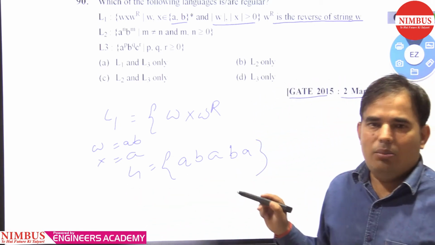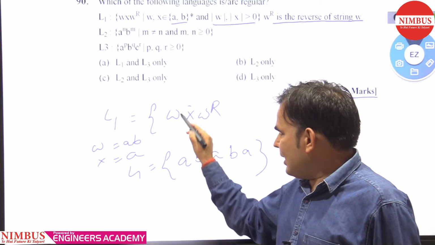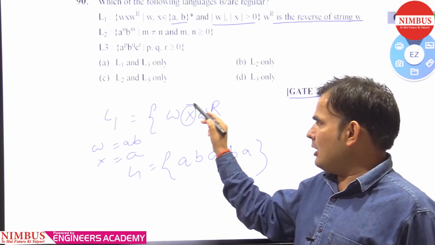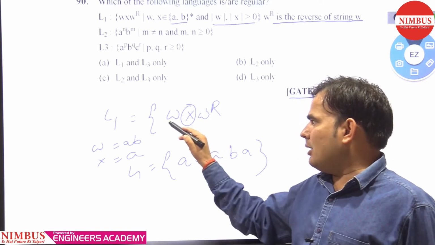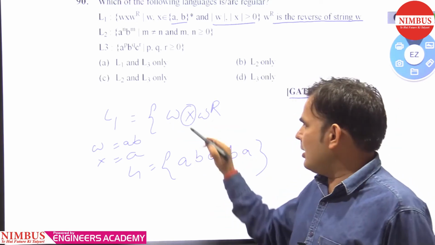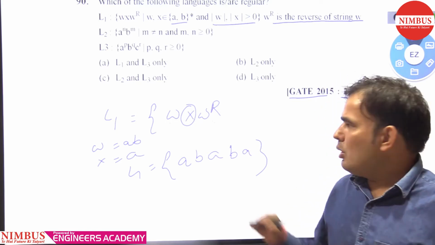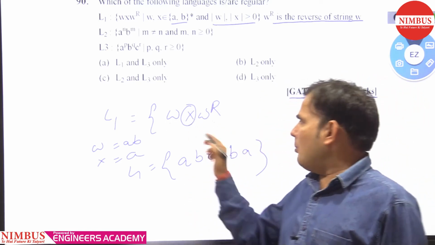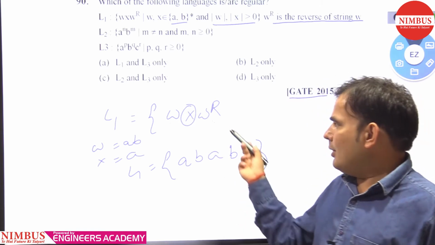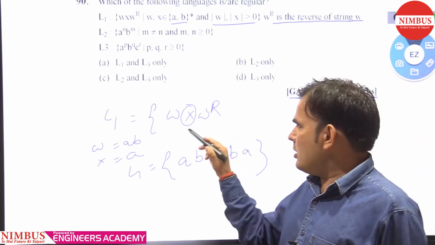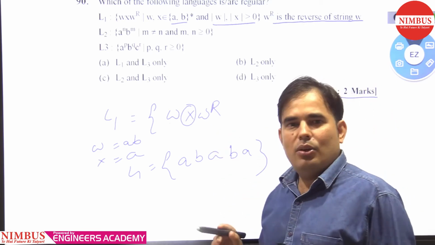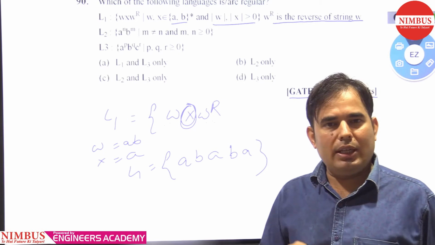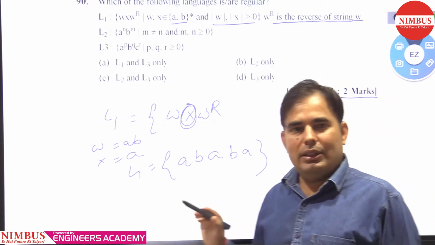L1 is regular because X is a separator. X is any string separating W and WR. So W and WR are not going to be compared. Comparison is not there between W and WR, because X is separating W and WR. That's why it is regular.